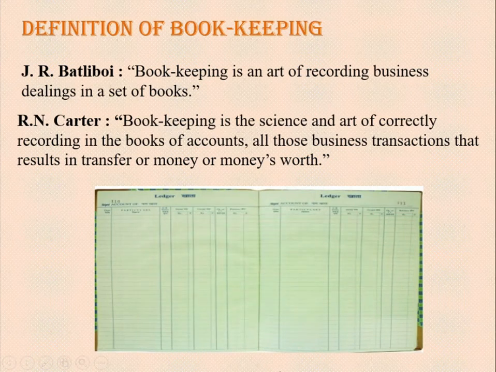See, bookkeeping. So this is a book. We have to keep all records. See here, they have written ledger. That means we have to keep a book. We have to record all transactions, but related to money or money's worth. That means we are not going to write non-monetary transactions here. For example, what does monetary transaction mean?